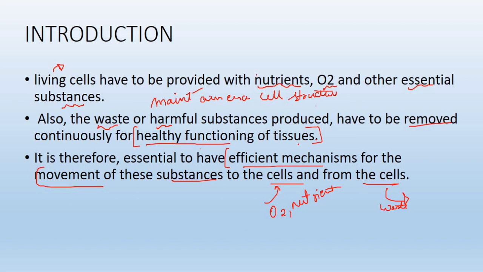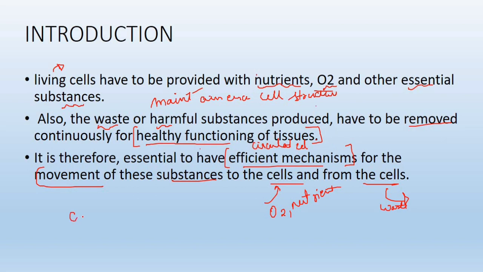So there must be proper life processes and proper ways so that these substances can be circulated from one place to the other.